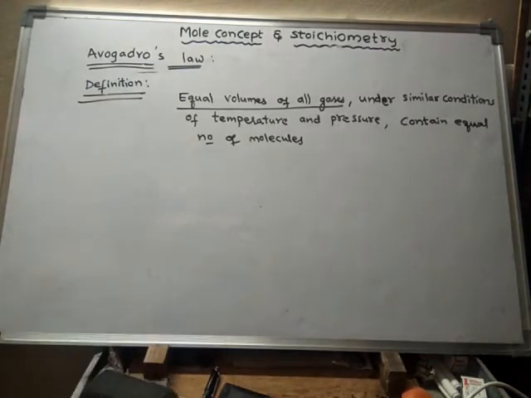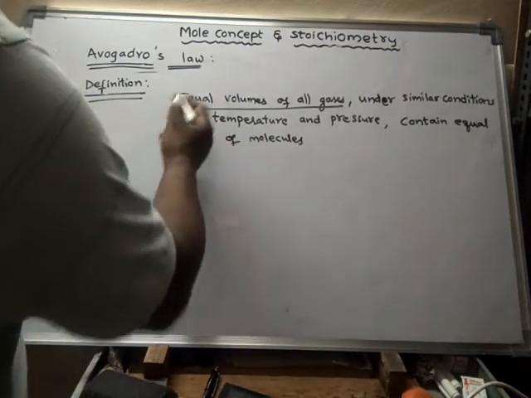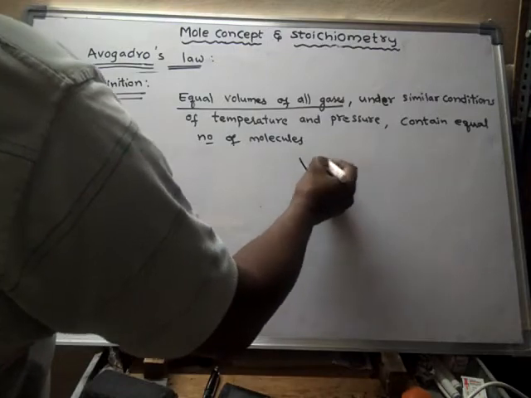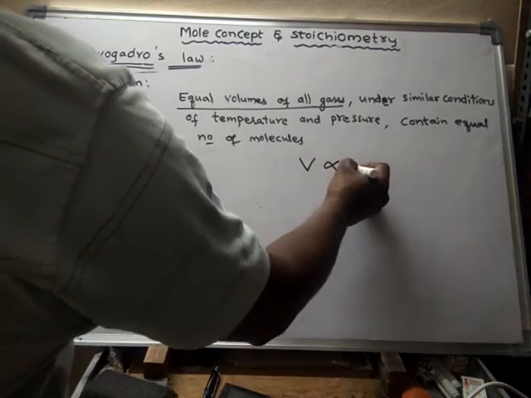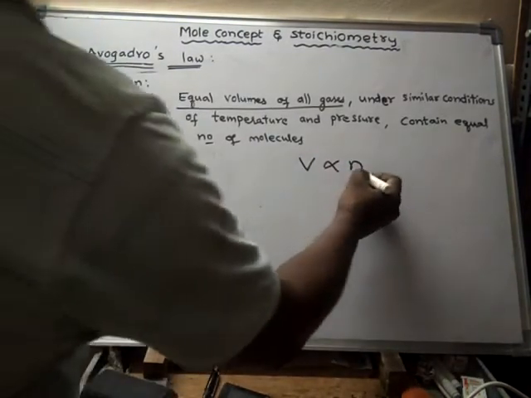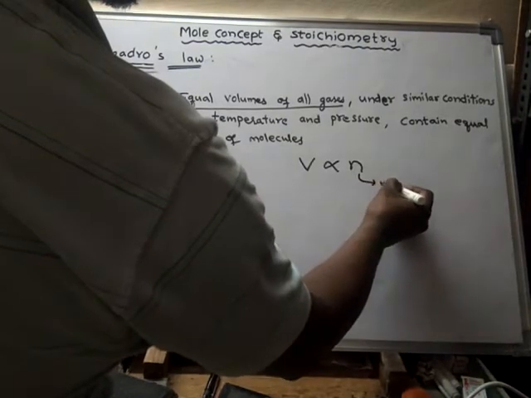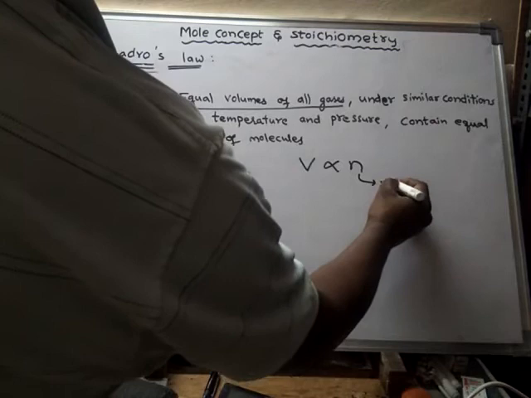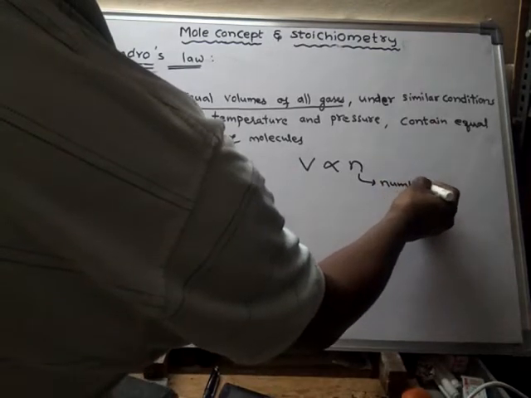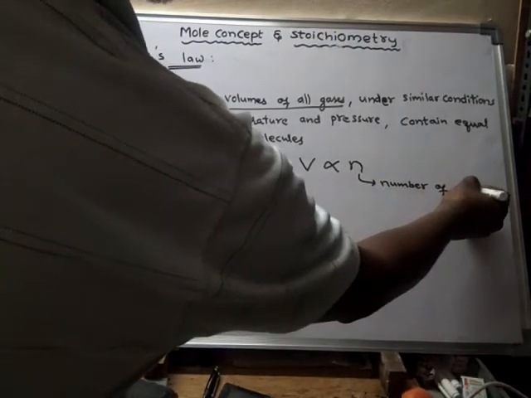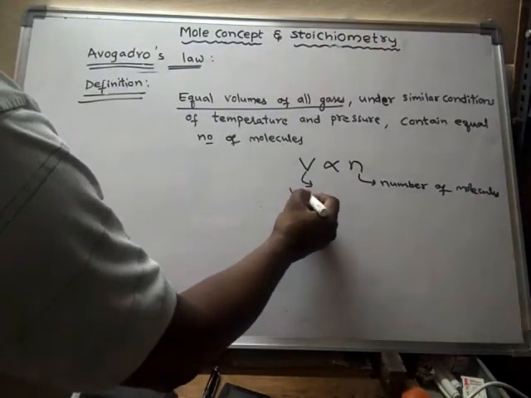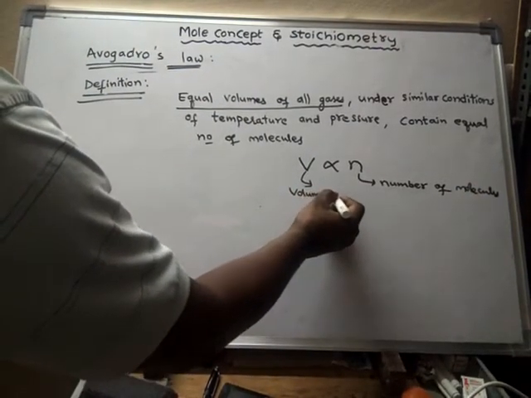So what is the meaning of this? According to this definition, volume is directly proportional to the number of molecules. This is the number of molecules, and this is the volume of the gas.